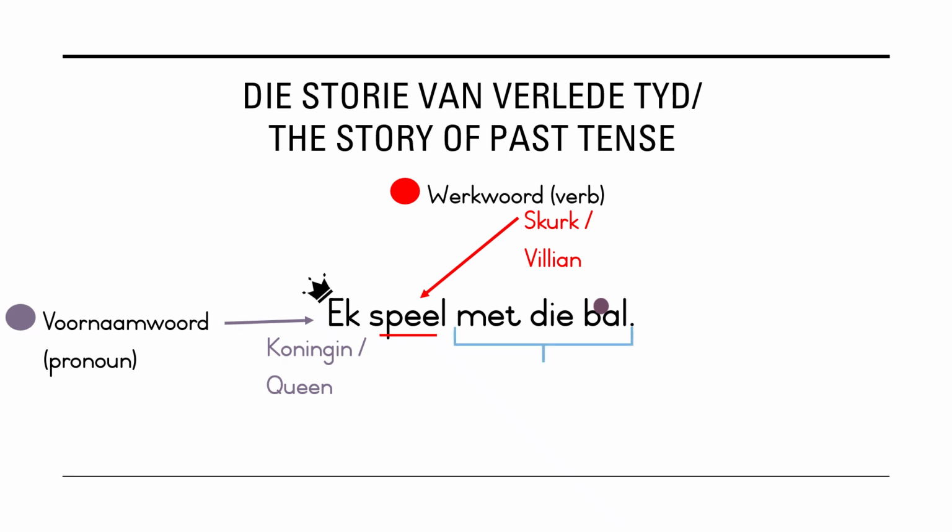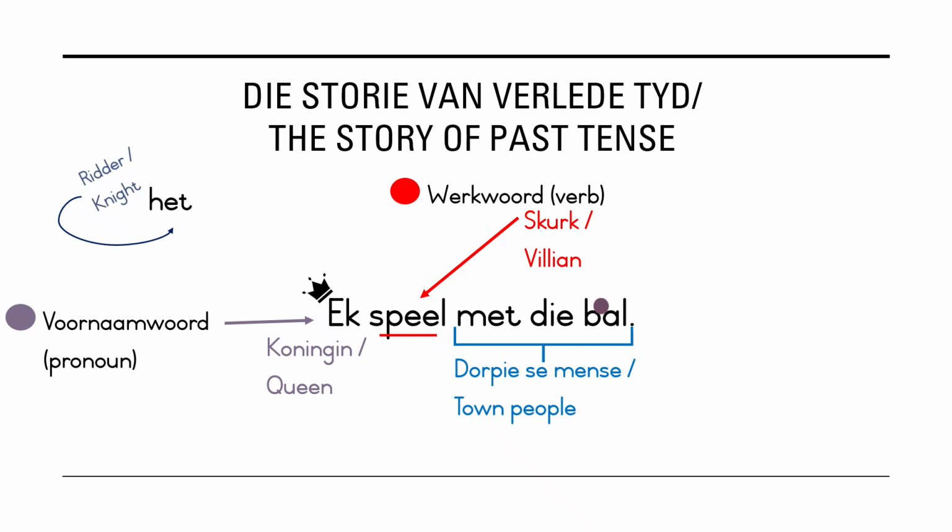And in a town, there will always be people, and the rest of our sentence are those people. Met die bal. So these people have had enough of this villain, and they decided to come up with a plan to get him out of their town. So they decided to tell the queen about two very important people that will help immediately. The first one is het. Now het is our knight in shining armor, ons ridder.